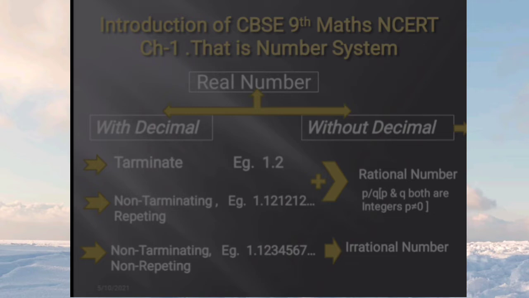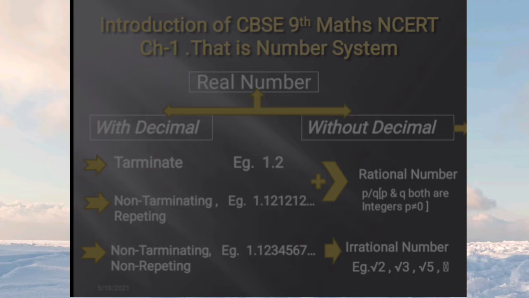And what is an irrational number? It is the opposite: a number that cannot be written in p by q form. If you can't write a number in the form of p by q, that is called an irrational number. I took some examples: root 2, root 3, root 5, and another one, the value of pi. Pi is also an irrational number. Remember everyone, memorize these examples for better understanding.